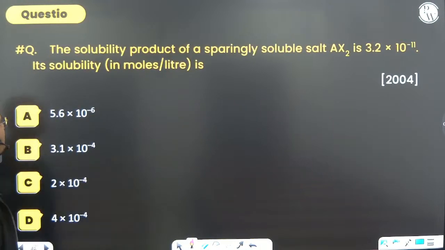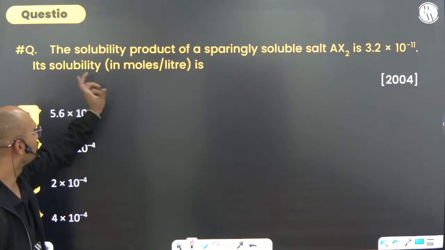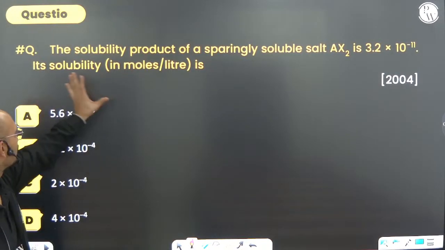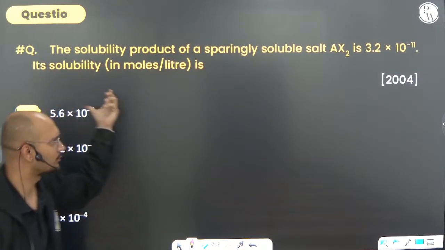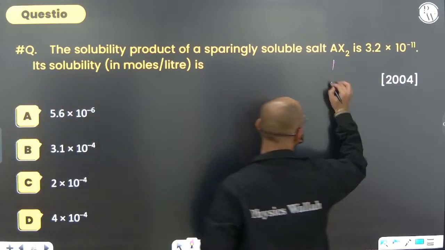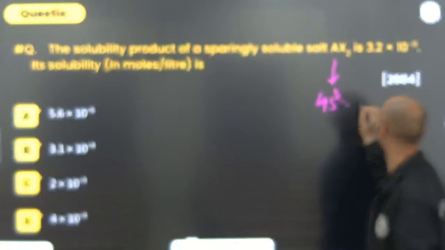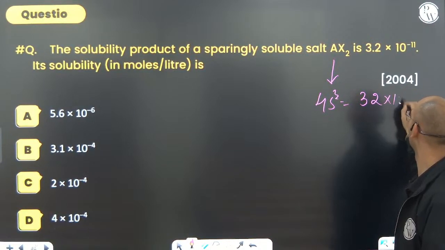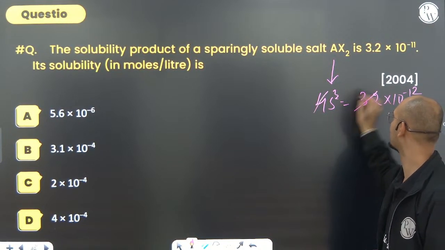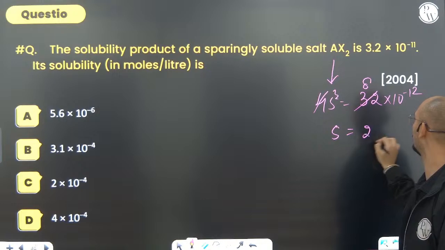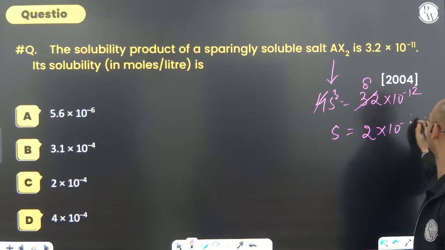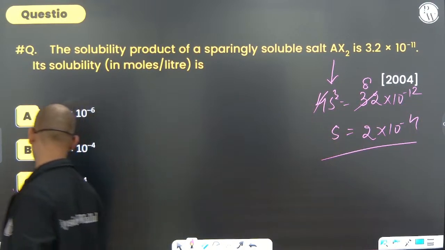Now for this same kind of question, not a big deal, the solubility product is given and we need the solubility, a very easy one, right? It is AX3 type, so 4S cubed equals 32 into 10 to the power minus 12. Cancel, so S will equal 2 into 10 to the power minus 4. So 2 into 10 to the power minus 4. Is there any such option, option C?